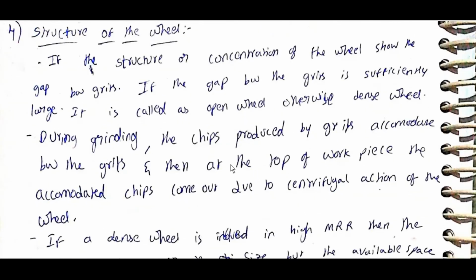Structure of wheel. The concentration of the wheel shows the gap between grits. If the gap between grits is sufficiently large, it is called an open wheel. Otherwise, it is a dense wheel. During grinding, chips produced by grits accommodate between grits, and then at the top of the workpiece, the accommodated chips come out due to centrifugal action of the wheel.